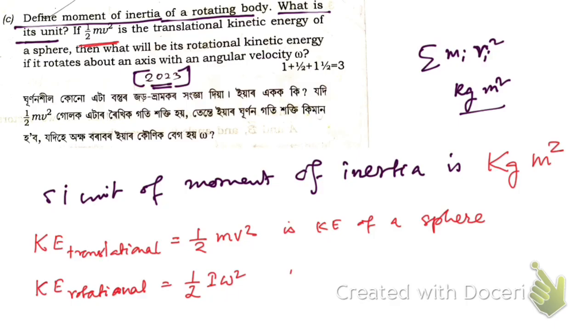We know the moment of inertia of the sphere, let me take a new slide to explain all these things. So here you see the translational kinetic energy is half m v square of a sphere.